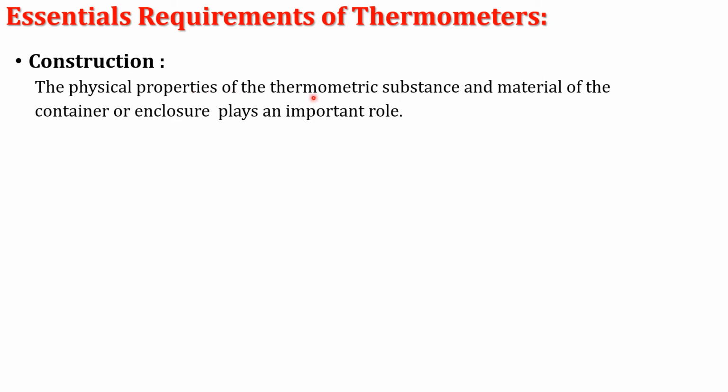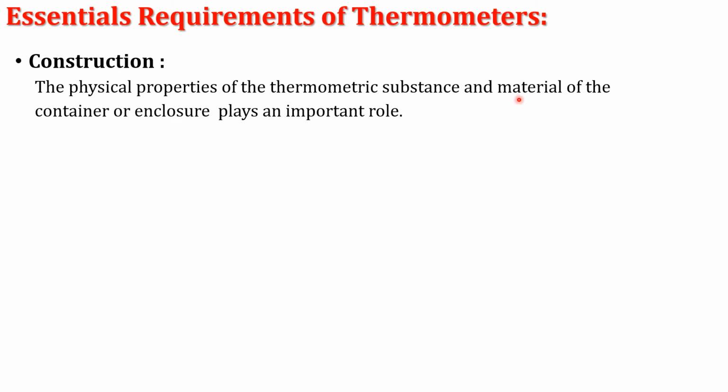Now, what is that physical property of that thermometric substance? There is a change in volume or pressure of the thermometric substance with change in temperature. That property must be satisfied by the thermometric substance.